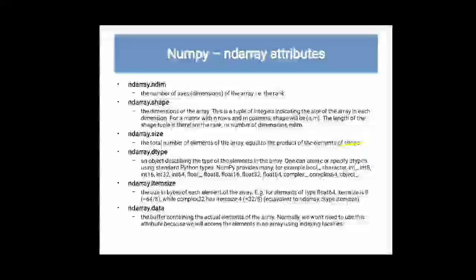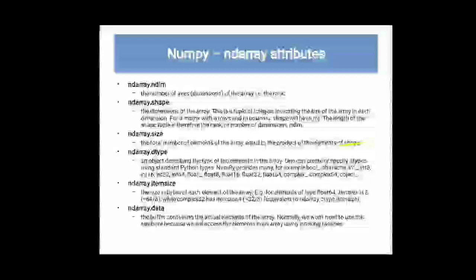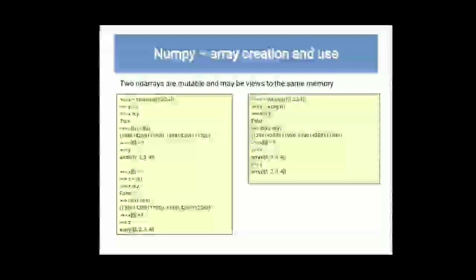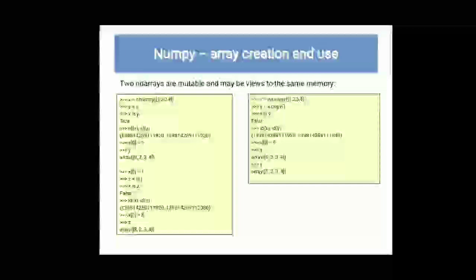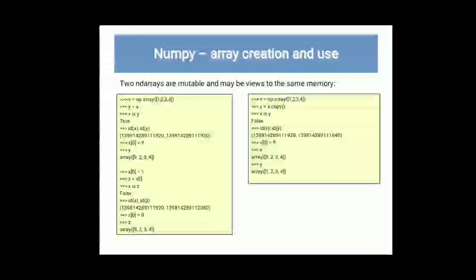Next one, array creation and use. np.array([1, 2, 3, 4]); y = x; x is y gives True, because we are comparing them. We have provided the value for x as 1 2 3 4 and assigned x into y, meaning both arrays are the same, that's why it shows True. Next, id(x) and id(y) show the identity of x and y.